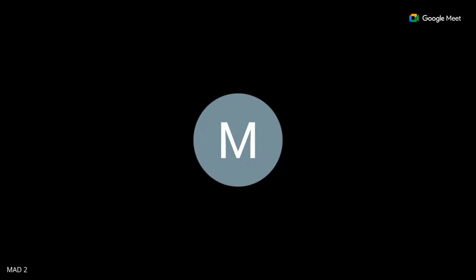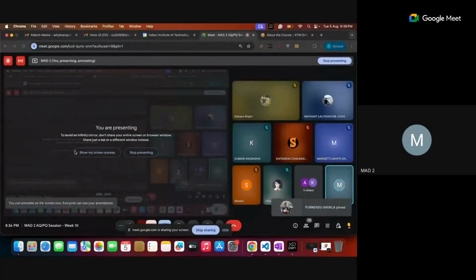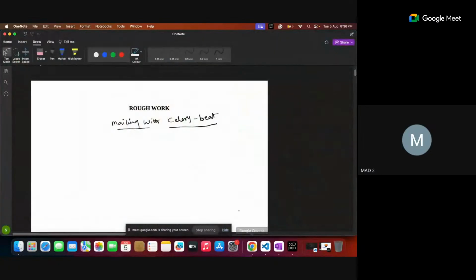Of course, both of them belong to the same kind of framework. They are associated and work together. Okay, let me share my screen. Sorry, I forgot to share it. Is my screen visible? Yes, sir.